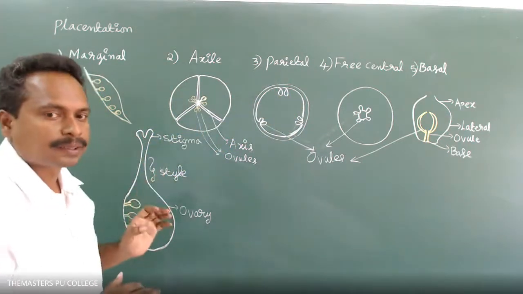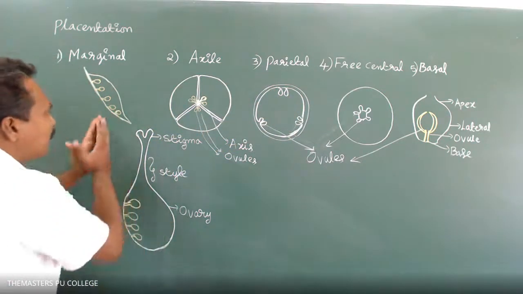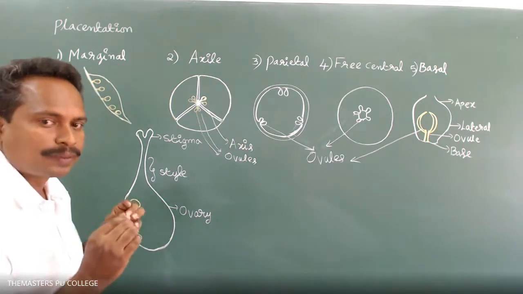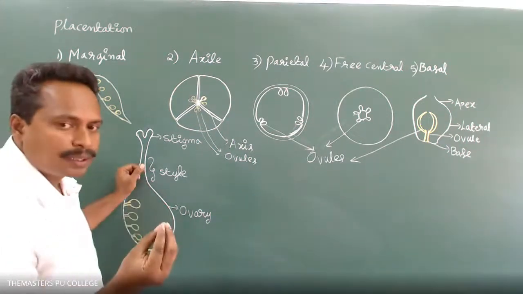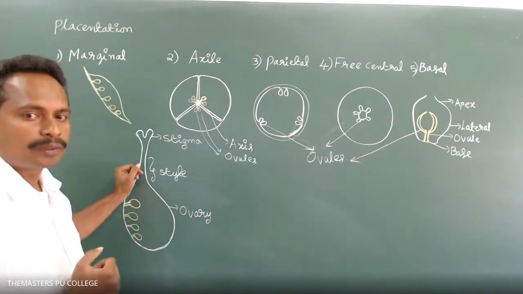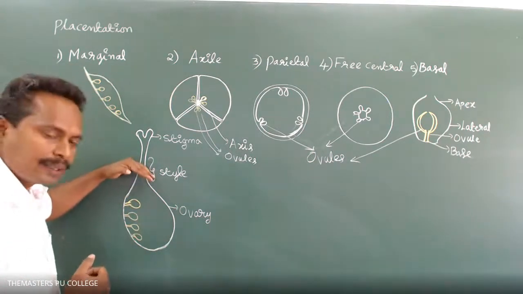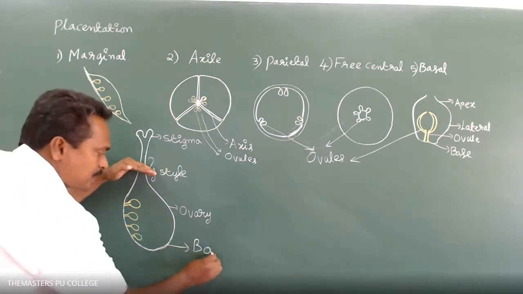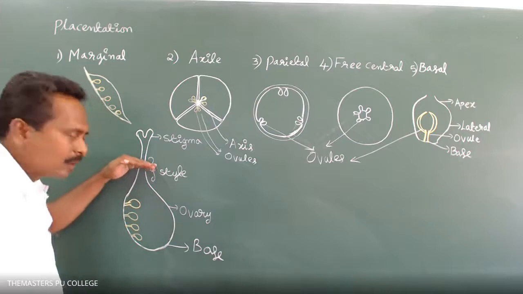basal placentation. In marginal placentation, in some plant species flowers, the ovules are attached at the margin of the ovary. Look here in this diagrammatic representation. So this is the base of the ovary, right?